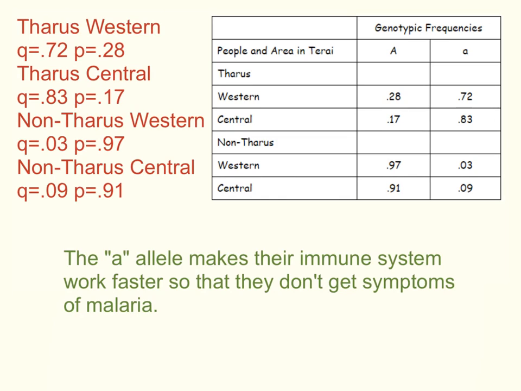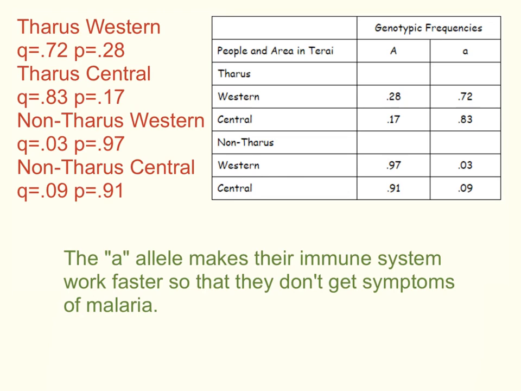So take a minute to think about the people that would be living there and the effect that malaria has on those people. If you started with people where half of them were big A big A, and didn't have the little a with the resistance to malaria, and half of them were big A little a, and then malaria struck, and most, if not all, of those that didn't have a little a died, leaving only those with the big A little a to reproduce.